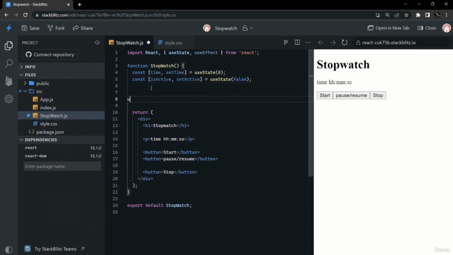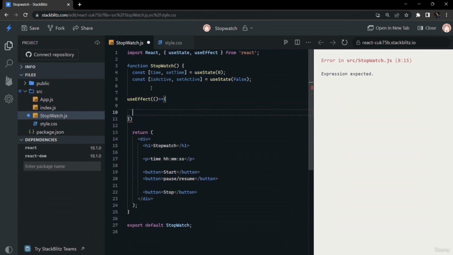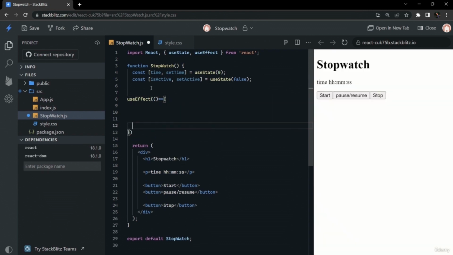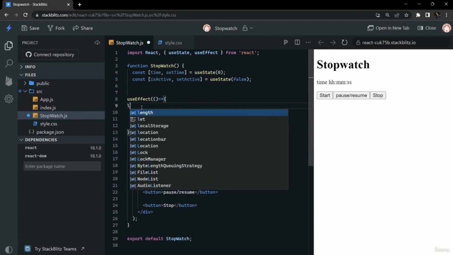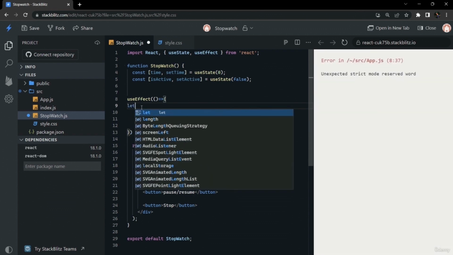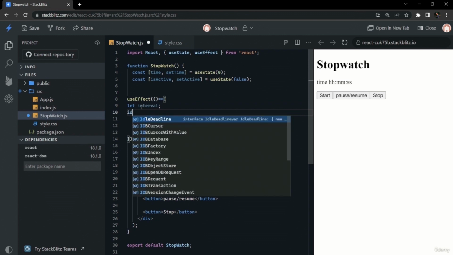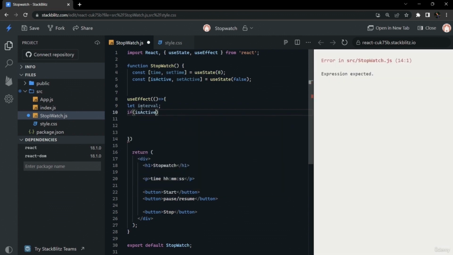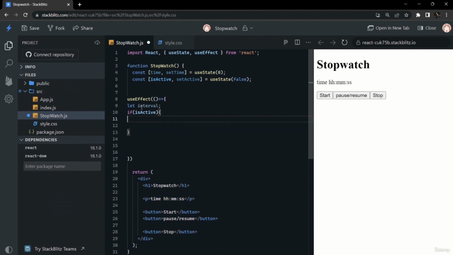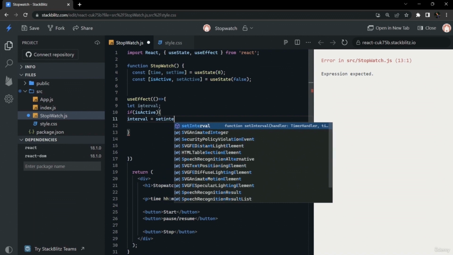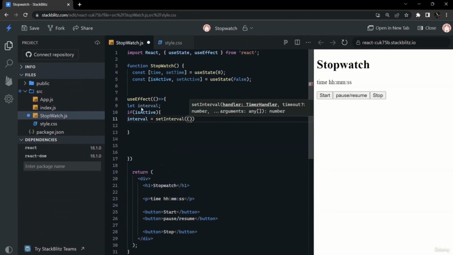Now we can write an effect for our app to change the state of time, to change the time by 1 after each second. So in useEffect we can take a variable interval, and we can check the condition that if our app is active, only then we have to change the time by 1 second after each second. So interval would be, we will be using the browser timer, using setInterval.